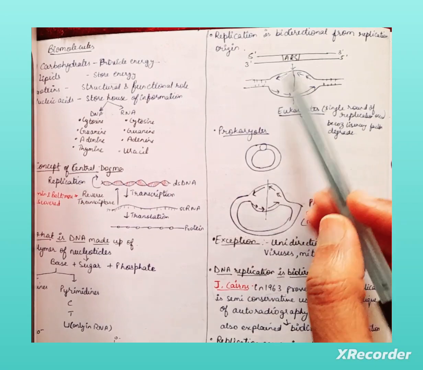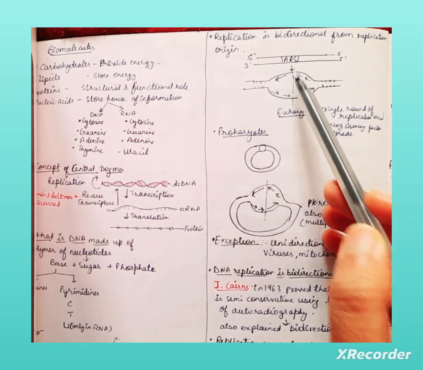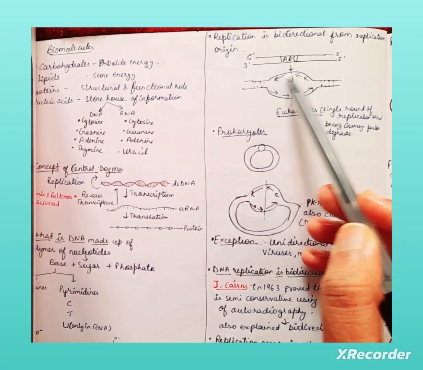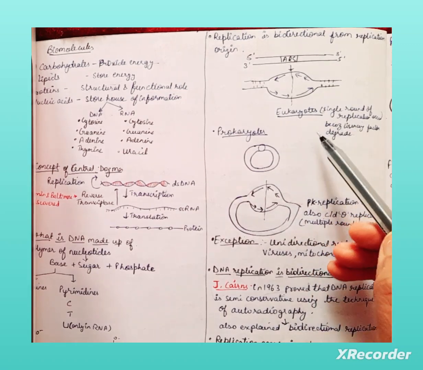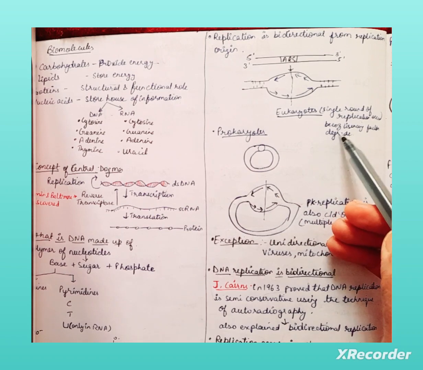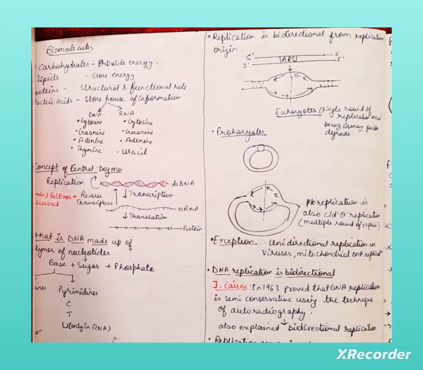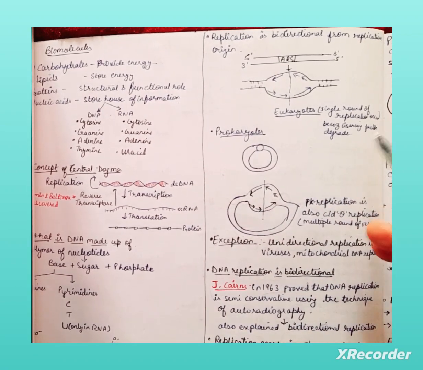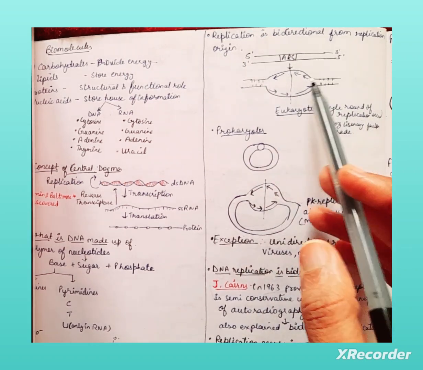As you can see, this is the origin of replication from where the replication bubble opens, like this in one direction, and this is the second direction. Like this bidirectional replication occurs in eukaryotes. But a single round of replication occurs, because the licensing factor which is required for the starting of replication is degraded in S phase. That's why single round replication takes place in eukaryotes.